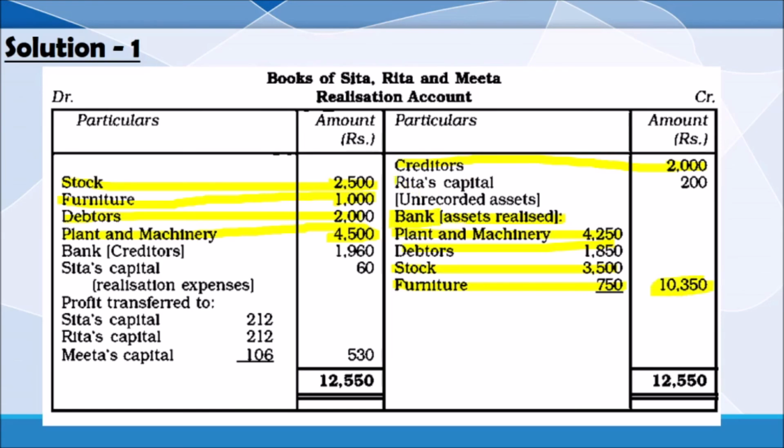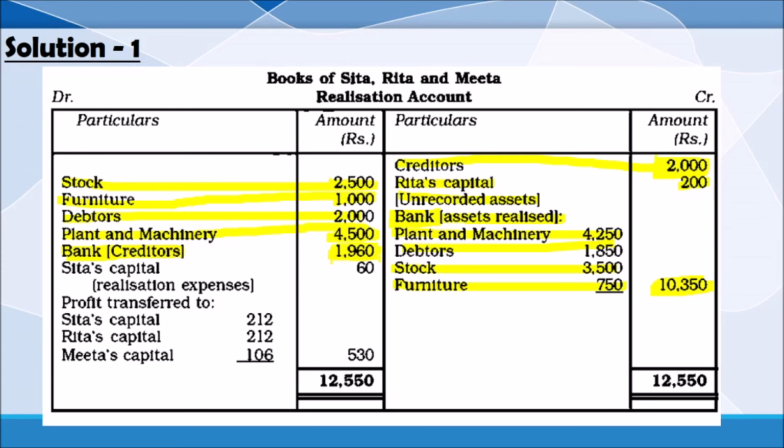Also, there is an unrecorded asset, which is taken over by Rida. So we will write, instead of bank or cash, we will write Rida's capital 200. And here we are realizing, we are paying the amount of creditors, and the total value of creditors is 2,000, but it is paid less than 2%. Less than 2% means 2,000 minus 40. So we will get the amount 1,960.